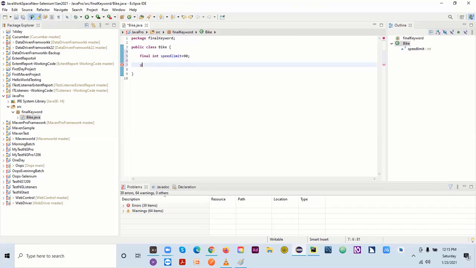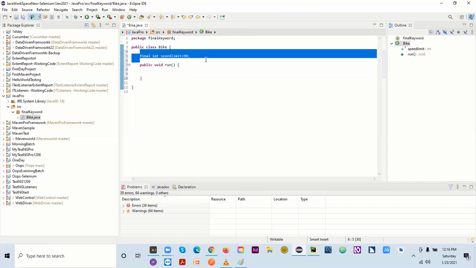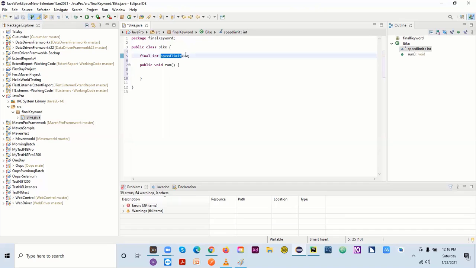So I will write public void run, and then this is my method, right? So I have one variable, which is speed limit. I have initialized it and given the value 90. What I said is I cannot change the value of this one because I have already given 90 here. So let's try to change the value of this 90 to something else.